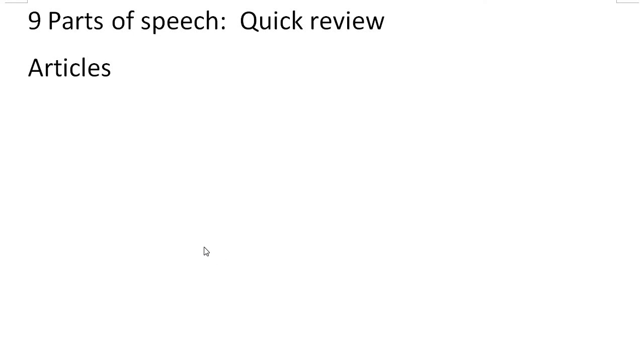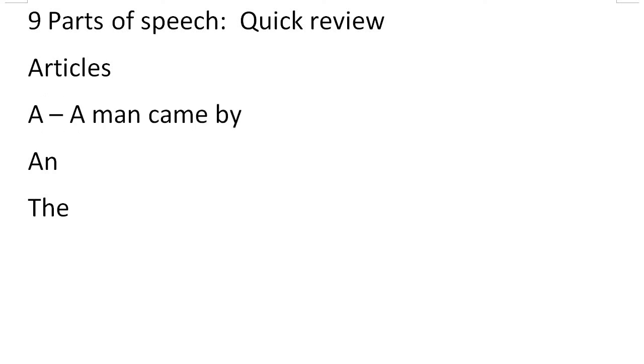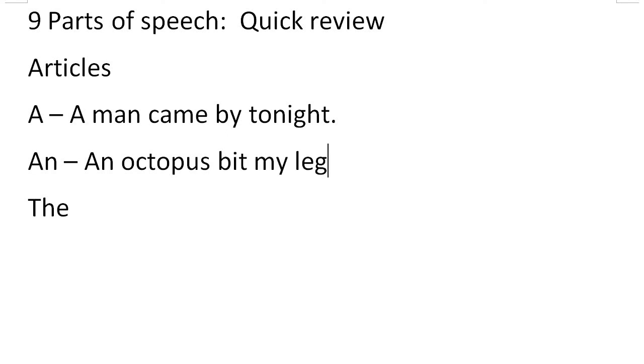That brings us to number 8, which is the easiest part of speech because there's only 3 in this category, and there will always only be 3, and that is a, an, and the. So I say, "A man came by tonight." That's an article. "An octopus bit my leg."